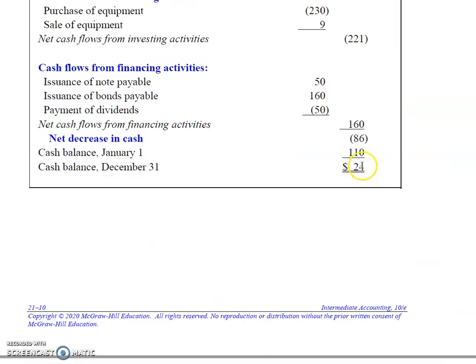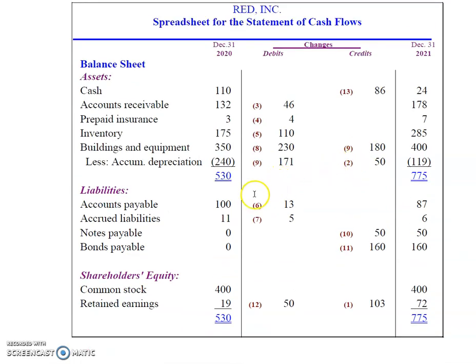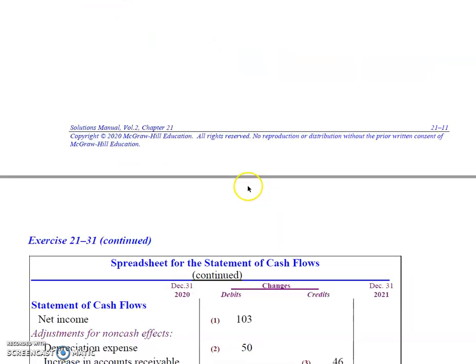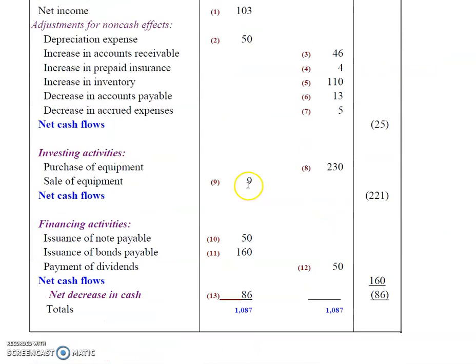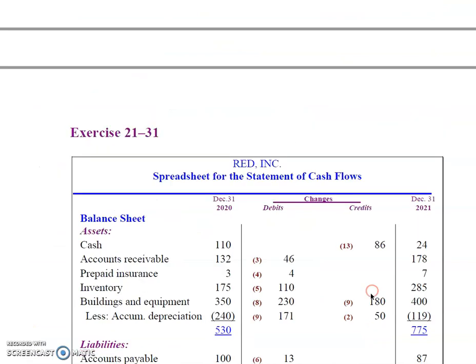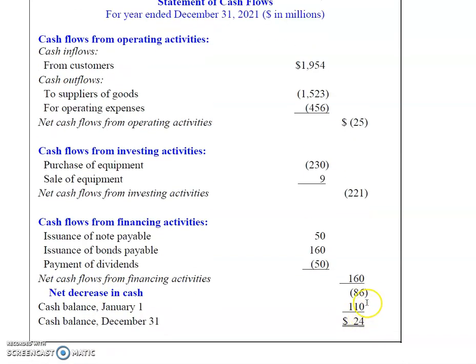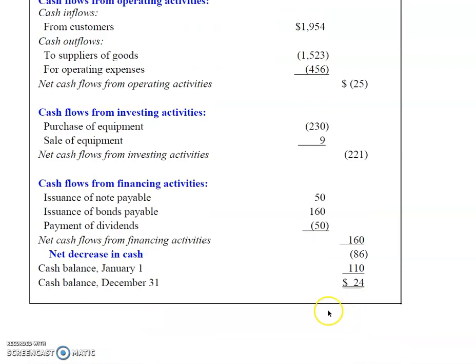And then under the direct method, we see net cash flow from operating activities, negative 25 million, negative 221, and positive 160, and a decrease in cash of 86 million. And same things are up here.